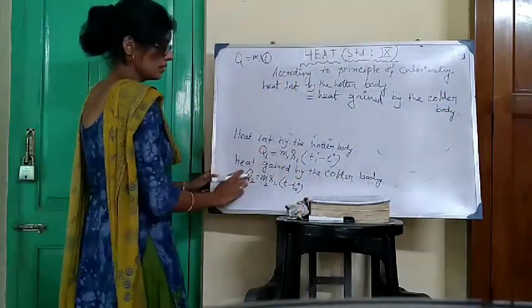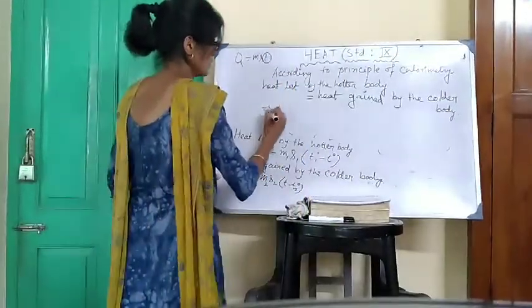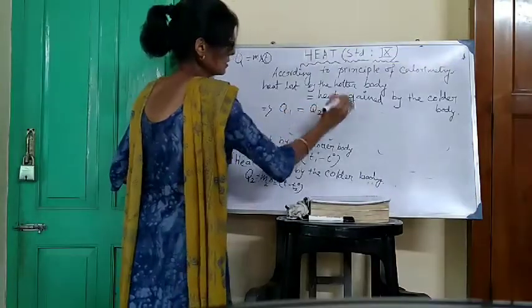Heat lost by hotter body Q1, heat gained by colder body Q2, which implies Q1 is equal to Q2.